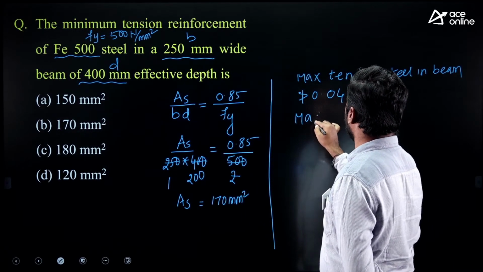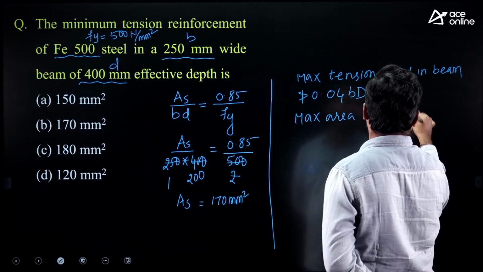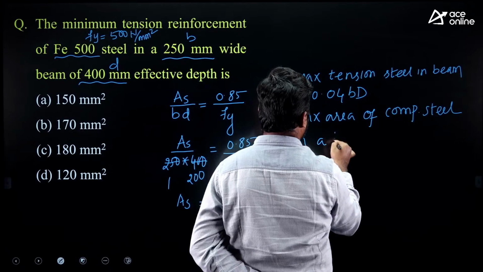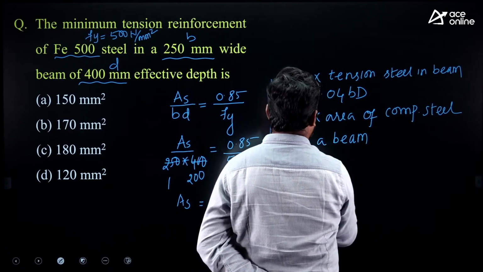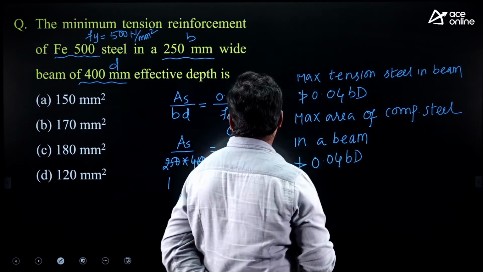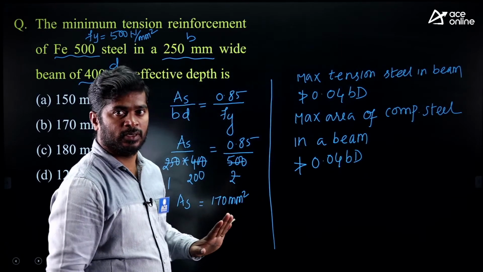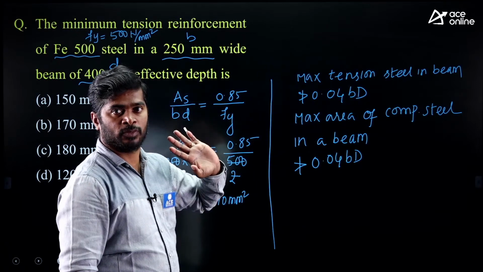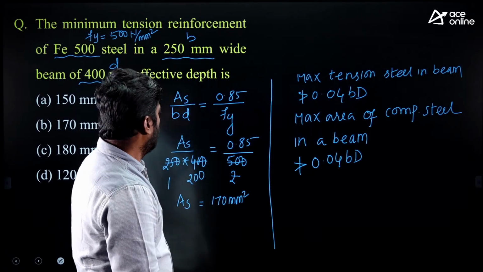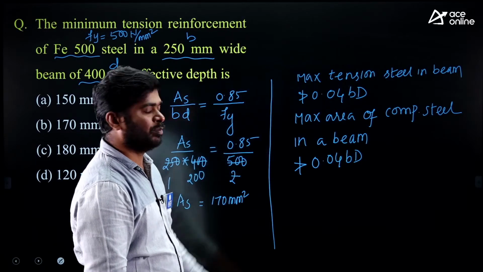Similarly, the maximum area of compression steel in a beam is not more than 0.04 into b into D. Definitely they will ask one question from these three specifications from the code. You can expect either minimum tension steel, or maximum tension steel, or maximum compression steel in a beam.